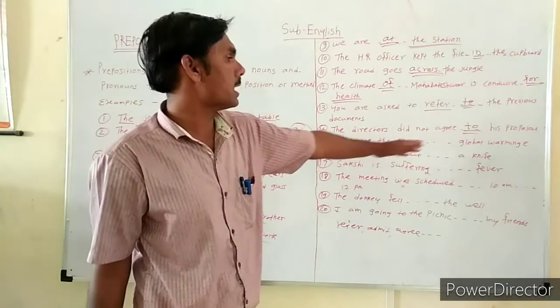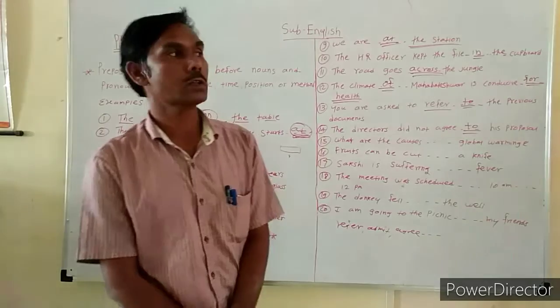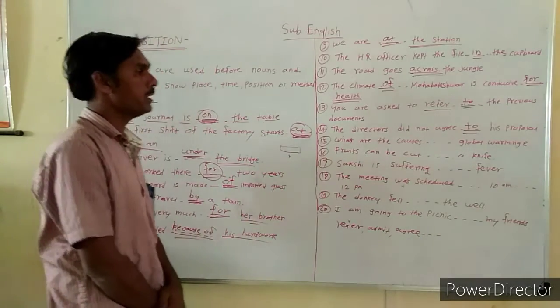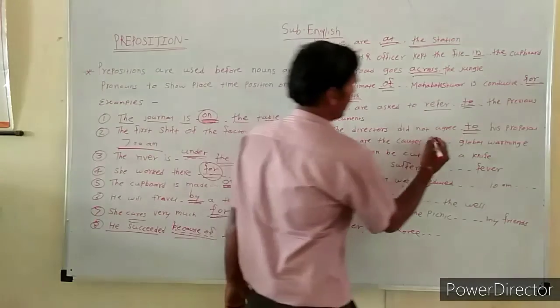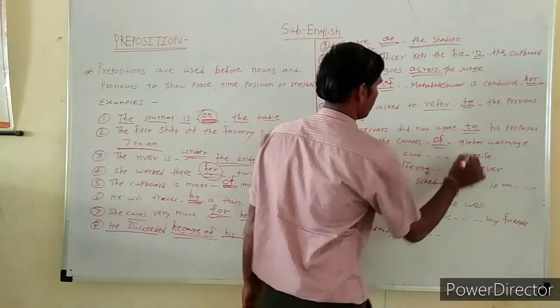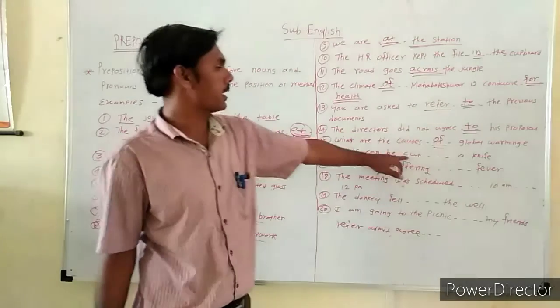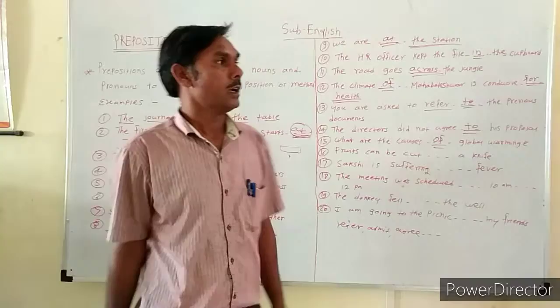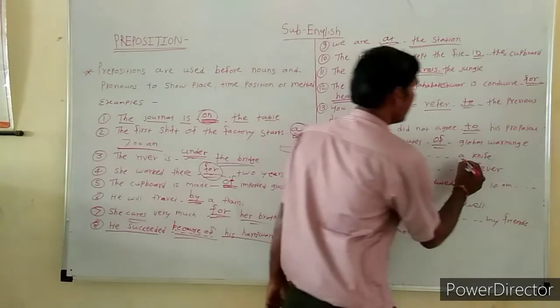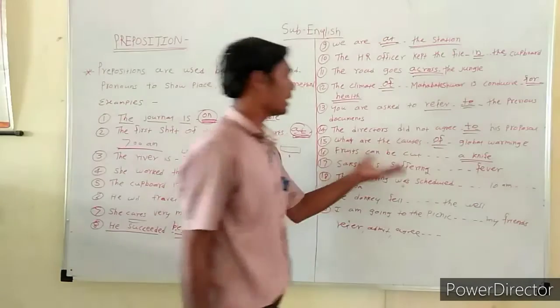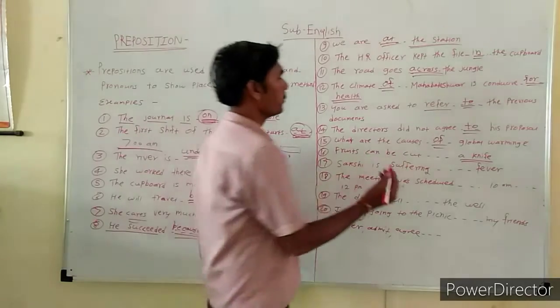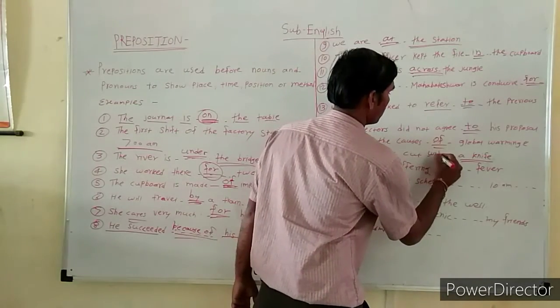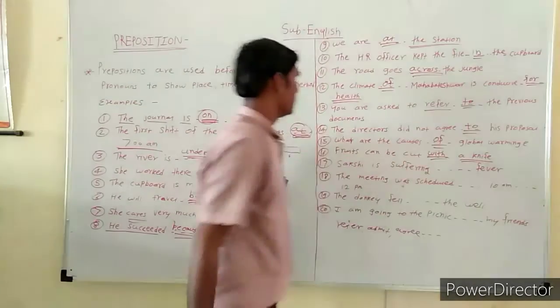What are the causes dash global warming? Causes of global warming. Of is a correct preposition. Fruits can be cut dash a knife. Here a knife is an instrument and fruits can be cut with the help of a knife. So with is a correct preposition.